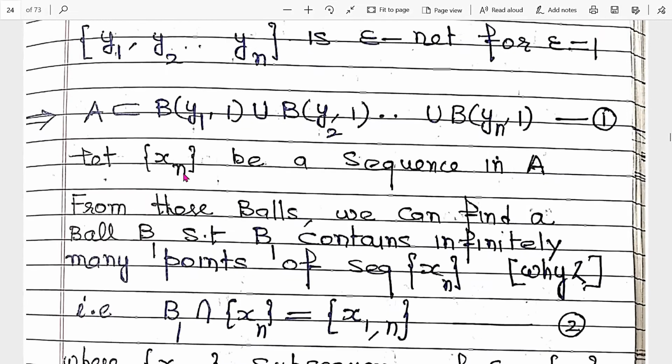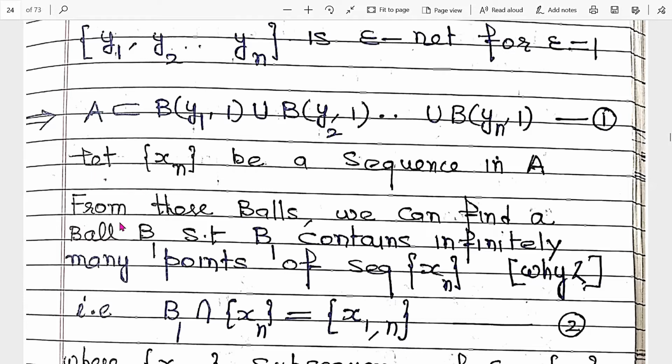If xn is a sequence in A, then xn belongs to A, and A is a part of these balls. So the sequence belongs to these balls, and because the sequence contains infinitely many terms, infinitely many elements belong to at least one of the balls.